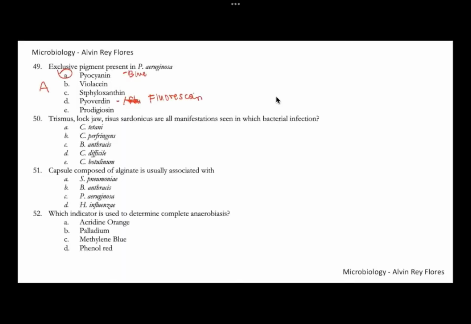Number 50, trismus, lockjaw, and risus sardonicus are all manifestations of which bacterial infection? This is Clostridium tetani, your drumstick bacillus. Tetanus caused by Clostridium tetani can be transmitted via puncture of contaminated materials, or in some cases we can also get tetanus after dog bites or animal bites. Number 50, letter A.